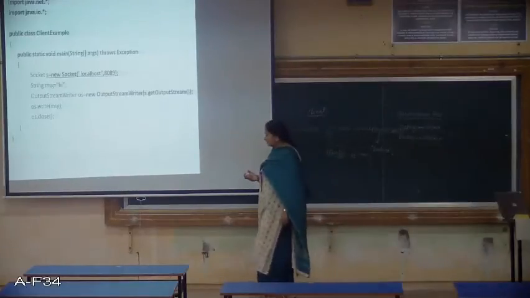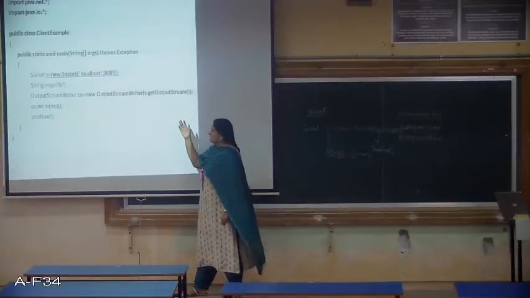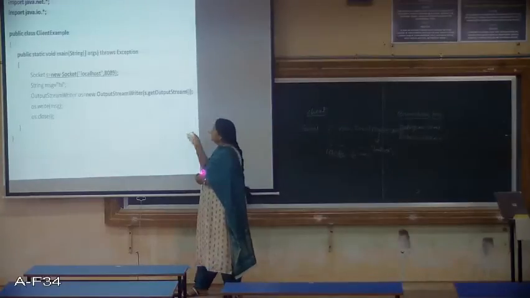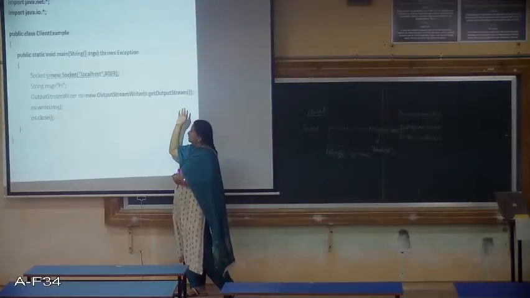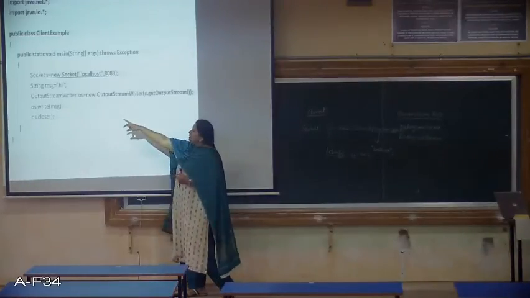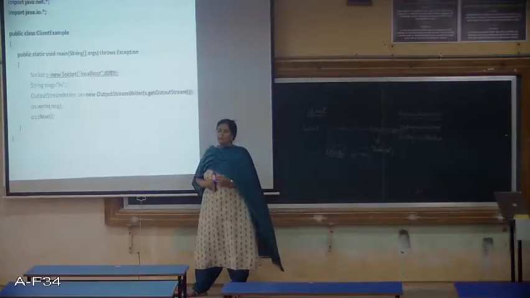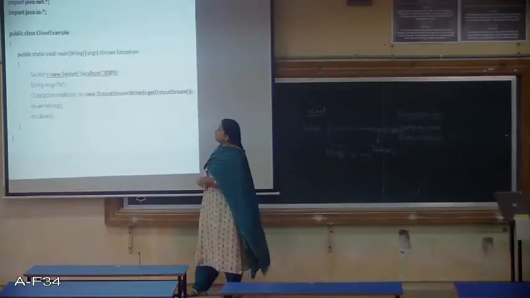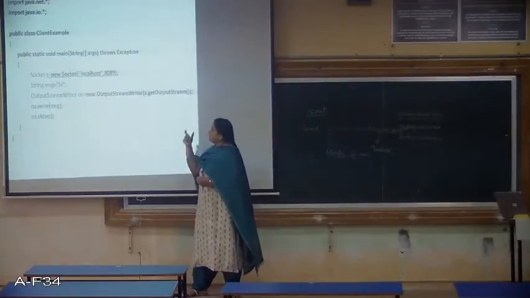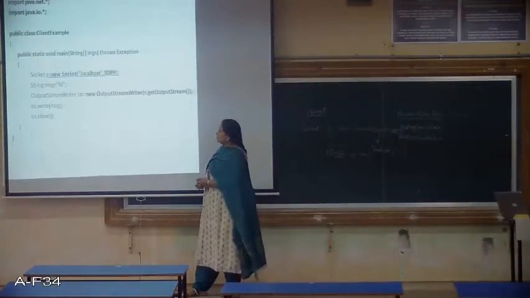And then we are using our wrapper class over here, that is the OutputStreamWriter class. It will convert the characters into bytes, and then we can write that message using the write method. OS is the object of OutputStreamWriter, and then we call the write method, using which we can write to the stream.